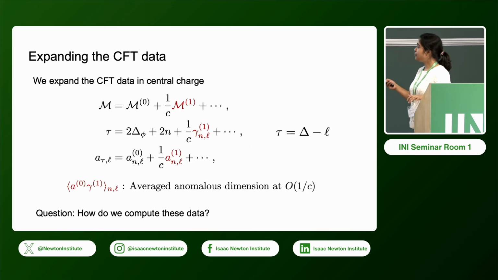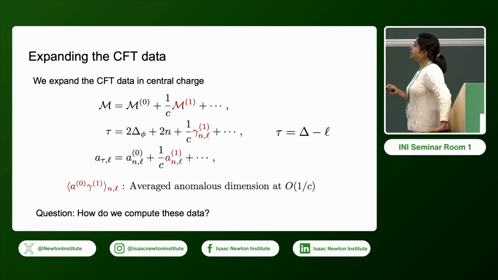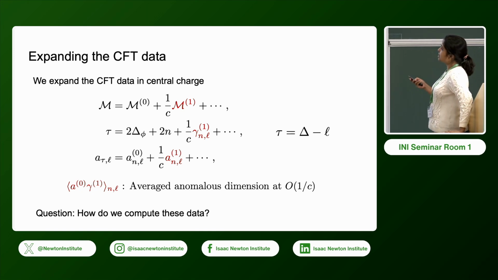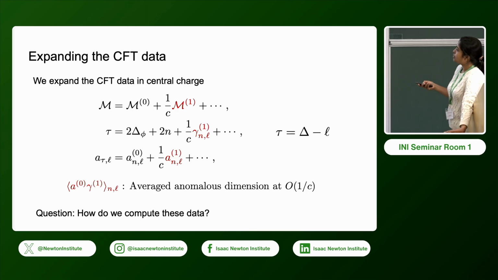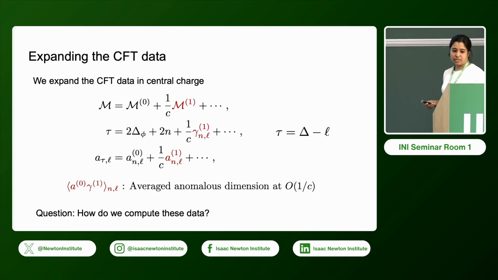So how do we do that? Again, we expand the CFT data in the large central charge. This is a Mellin amplitude, this is a twist, and this is the OPE coefficient. Due to mixing, we will now have an averaged anomalous dimension. This is what appears in the crossing. So now how do we compute this data?